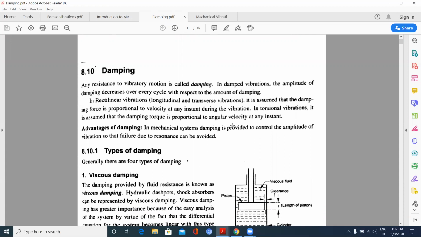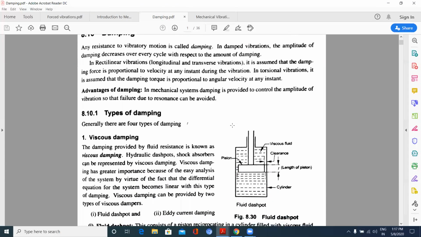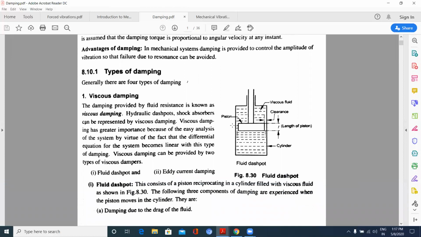What does it do? In damped vibrations, what happens? The amplitude decreases over every cycle with respect to the amount of damping. Okay? This damping is generally used in vehicles or any vibrating body, such that it will come to rest position where the amplitude will be reduced by this damping.